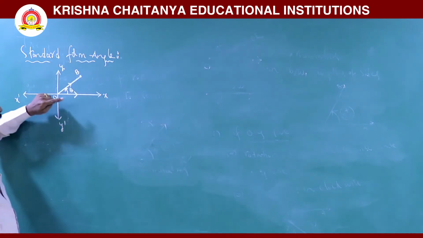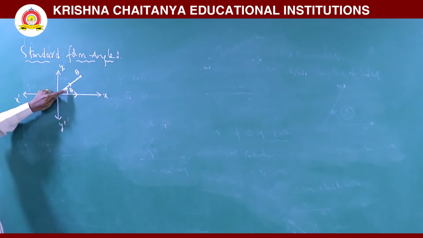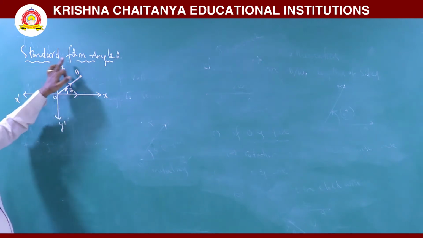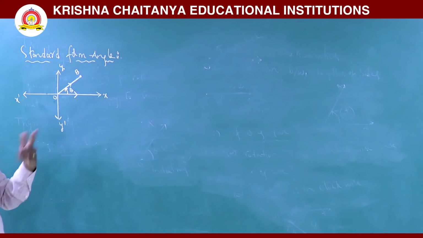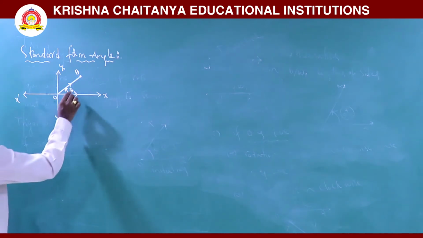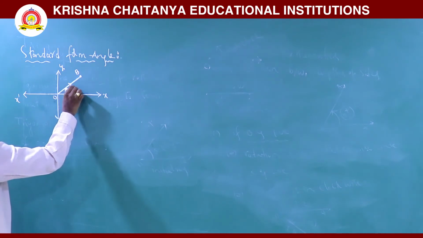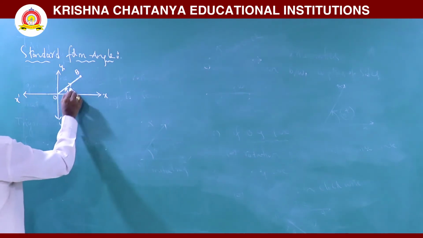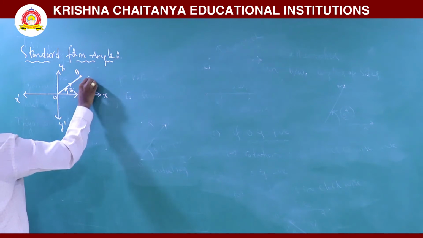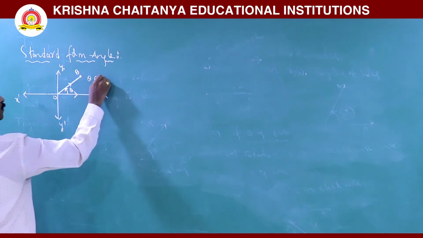Then the measurement of this rotation is called the standard form of angle. Now observe, if this theta measurement lies in the first quadrant, then theta is in quadrant 1.